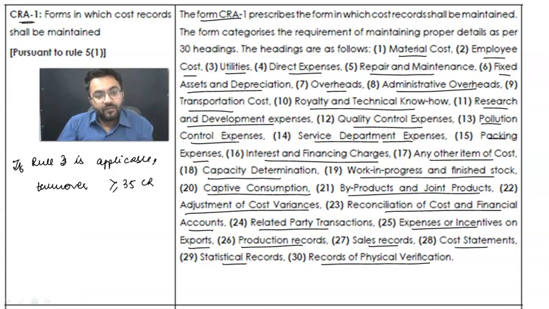If we are not falling in any of them, it's okay, it's your call. That means cost records are not applicable. If your industry is not falling within the regulated or non-regulated sector, then great. That means cost records are not applicable. Cost audit is not applicable. Law is very much straightforward. If they tell you that it is applicable, it means it is applicable.